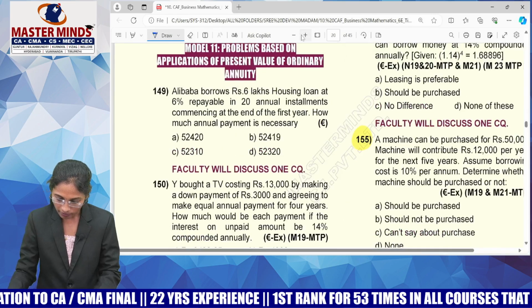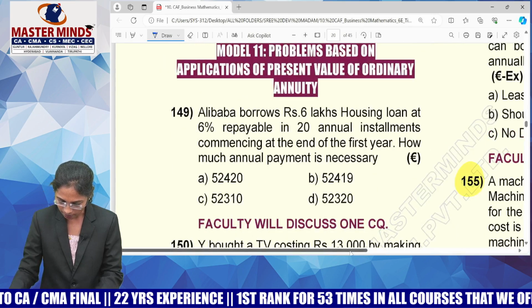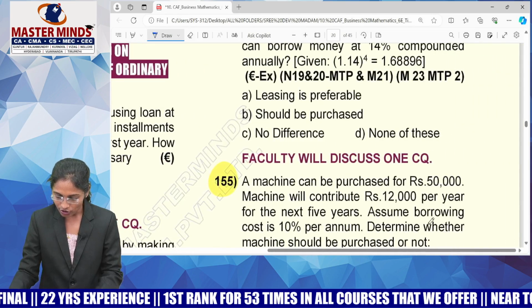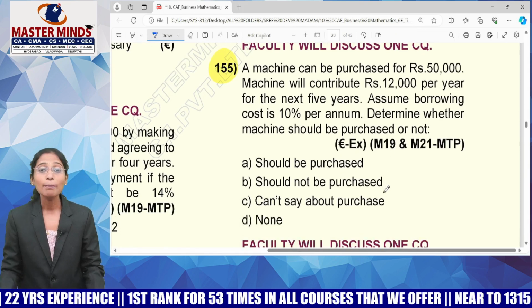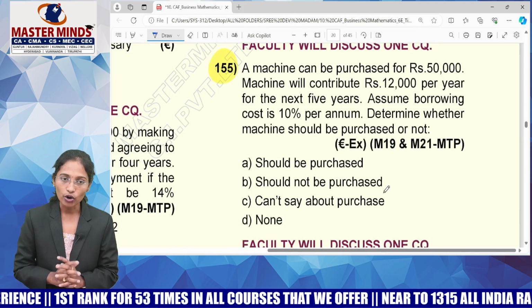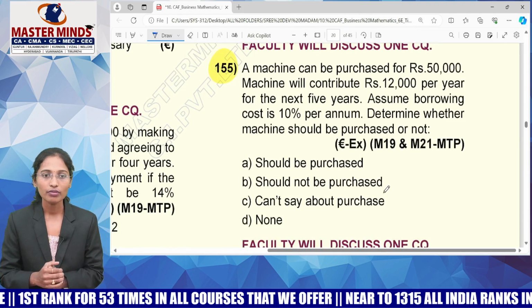MCQ number 155. Guys, this model is a confusing thing. I'll tell you a very simple trick of solving this 155, guys. So, guys, read out the question. A machine can be purchased for 50,000. Let me assume that I wanted to purchase this machine now.